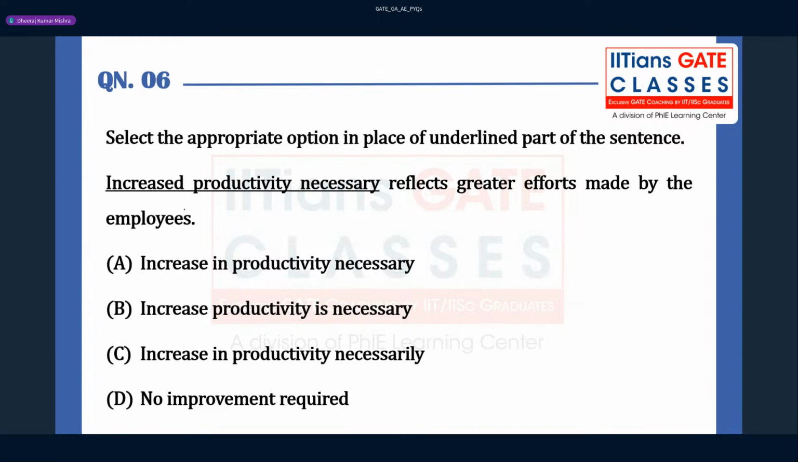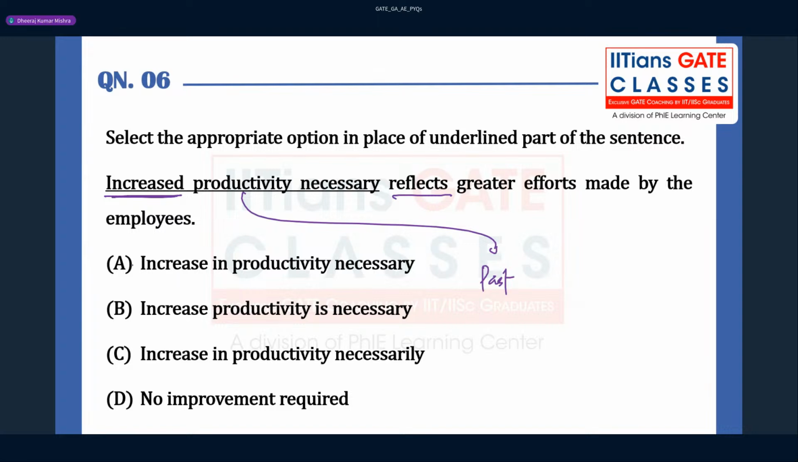Increased productivity necessary reflect. So what is this, guys? Increased productivity necessary means there is a past participle, right? I mean, they have written here the past form, increased, like the verb third form. So increased productivity necessary reflects greater efforts made by the employees. Select the appropriate option in place of the underlined part of the sentence. So increase in productivity necessary. Increase productivity is necessary.